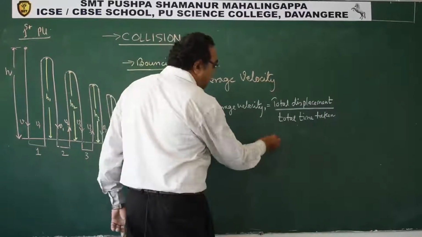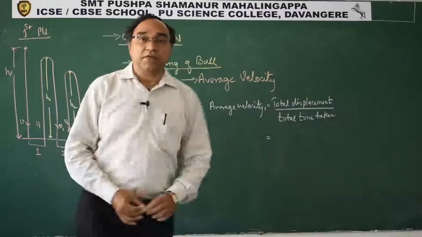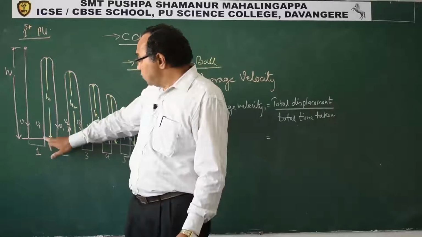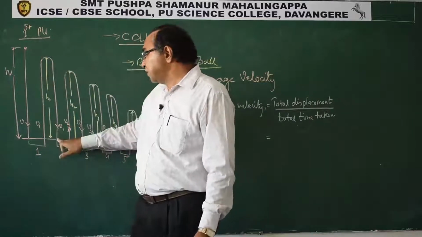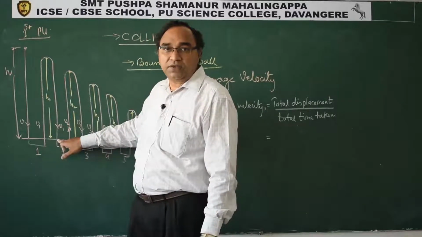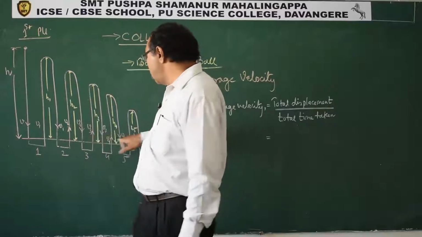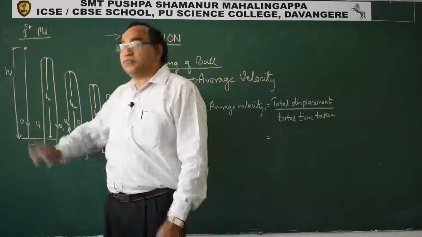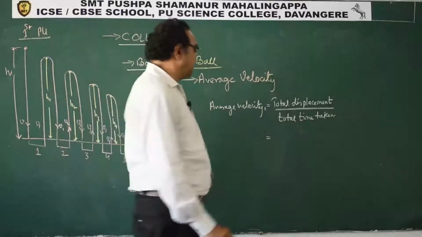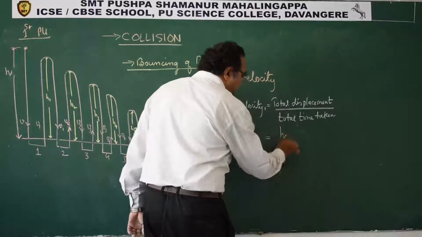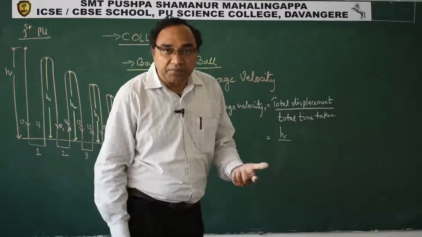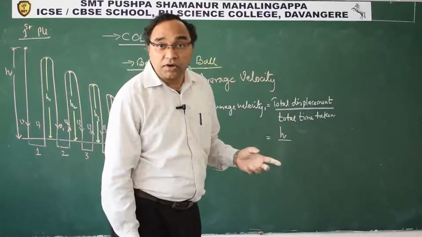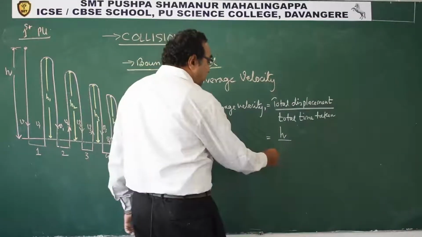Now total displacement, please concentrate. It is not distance, it is displacement. So h plus h1 minus h1 cancels out. So displacement along h1 is 0. Similarly h2 is 0. All this displacement will be 0. So effectively displacement of only h. That is the displacement. So total displacement is h. Total time will remain the same as what we did in the previous case. Total time will not cancel because time is not a vector quantity. So this will be what?